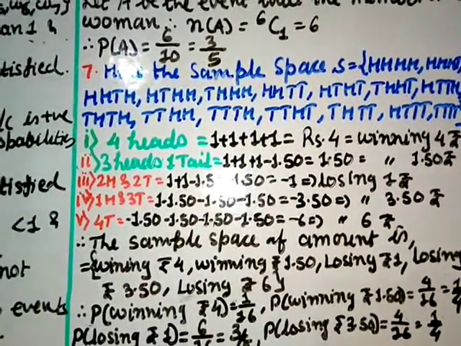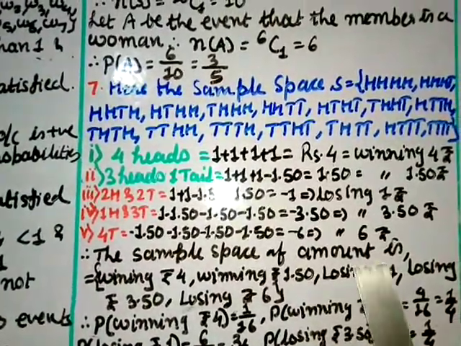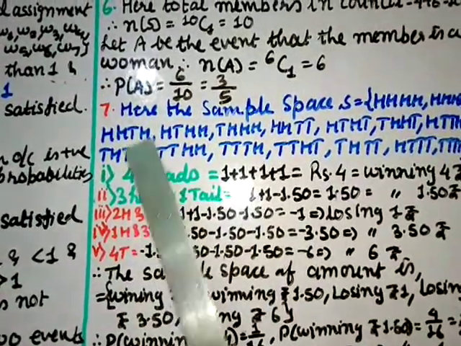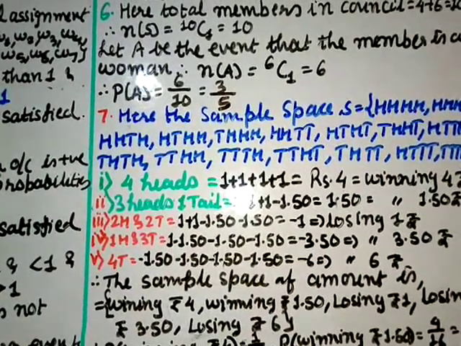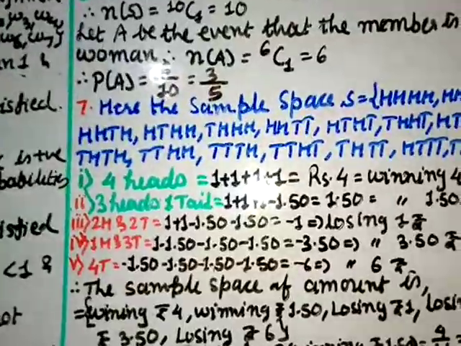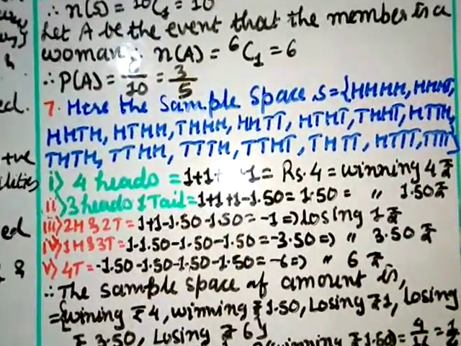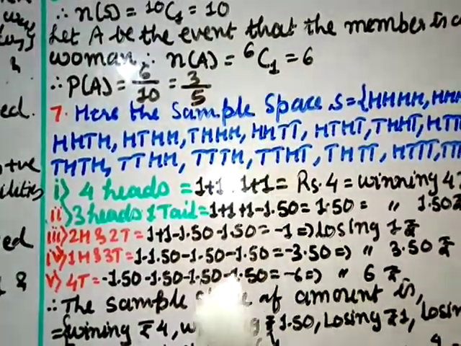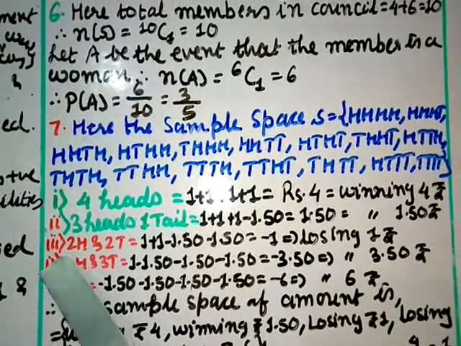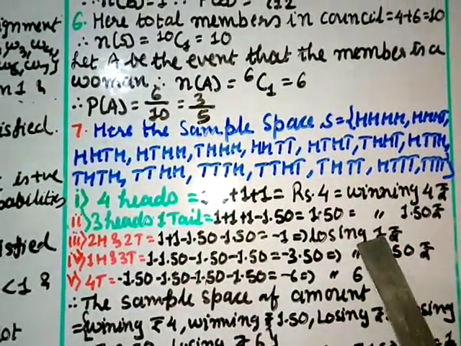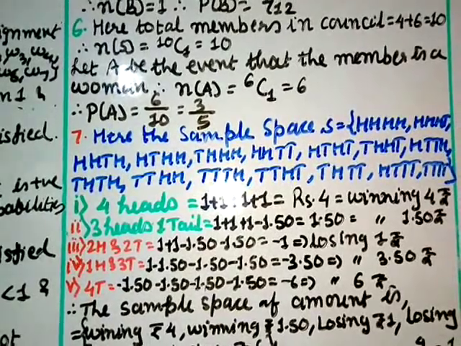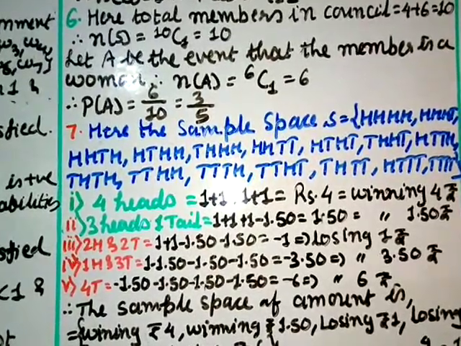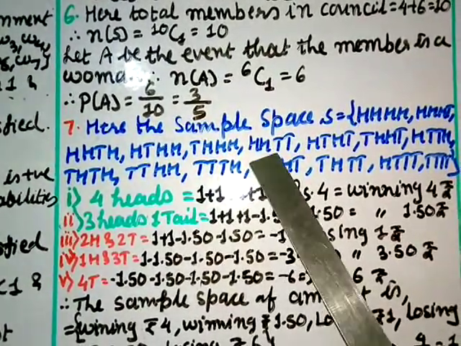Now losing rupees 1. When you lose rupees 1, you have got 2 heads, 2 tails. So you have to find from here. So let us count 2 heads, 2 tails. That time you will lose rupees 1. That is what here, 2 heads, 2 tails, you are losing rupees 1. So let us find how many times 2 heads, 2 tails comes in your sample space.